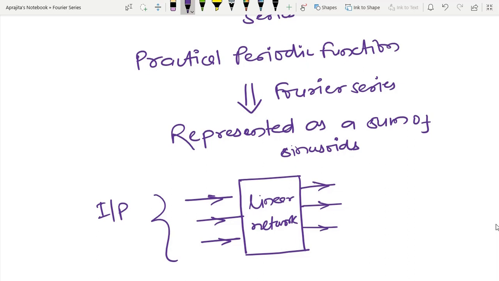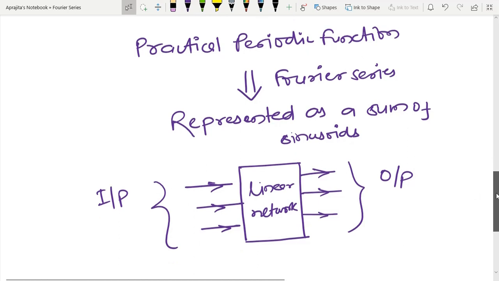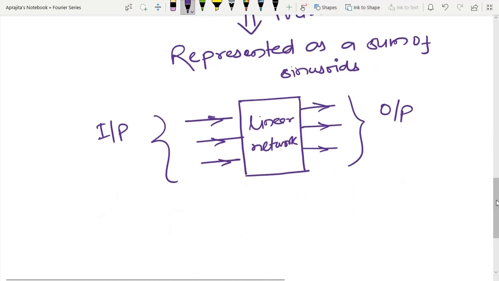So I have several inputs, and corresponding to each input I have a certain output. If on the input side I take a weighted sum, then I get a weighted sum of the outputs, because a linear network or linear system satisfies the property of superposition.